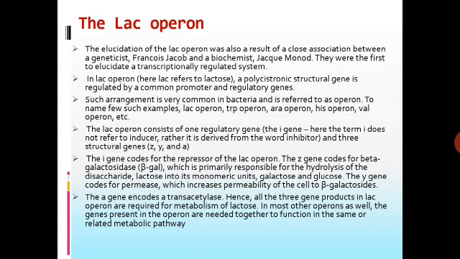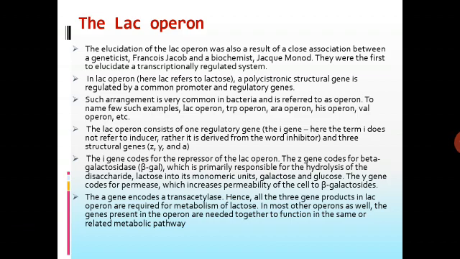The LAC operon consists of one regulatory gene, the I gene. Here the term I does not refer to inducer, rather it is derived from the word inhibitor. And there are three structural genes: Z, Y and A. The I gene codes for the repressor of the LAC operon. The Z gene codes for beta galactosidase.